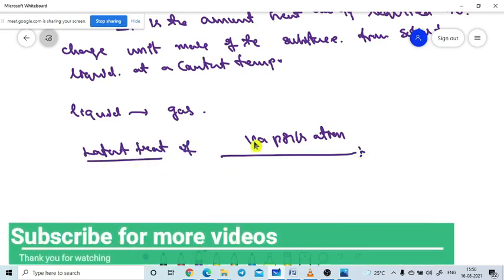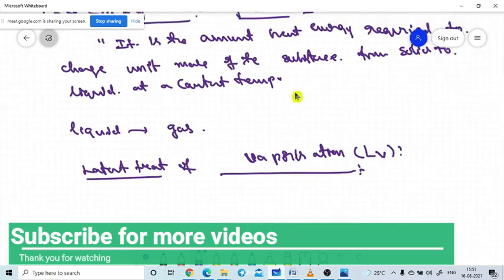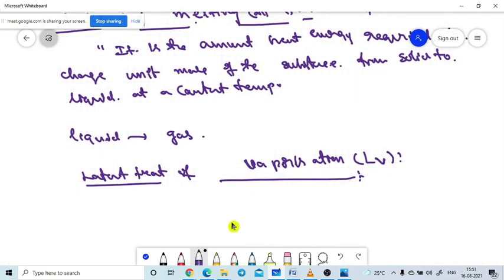It is denoted with LV, suffix V. How can I define it? Same definition, no need to write it once again; just put liquid to gas in the above sentence. It is the amount of heat energy required to change the unit mass of the substance from liquid to gas at a constant temperature. Both are the same.